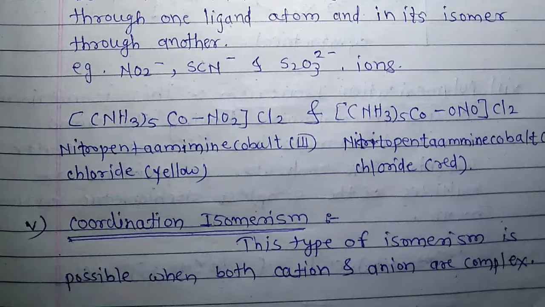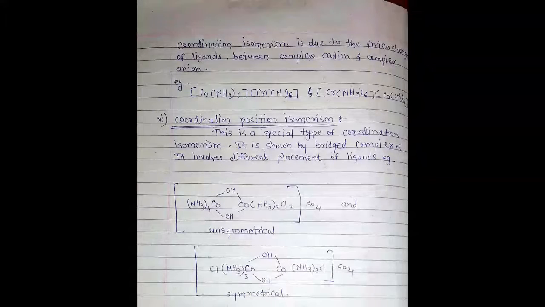Now fifth, coordination isomerism. This type of isomerism is possible when both cation and anion are complex. Coordination isomerism is due to the interchange of ligands between the complex cation and complex anion.